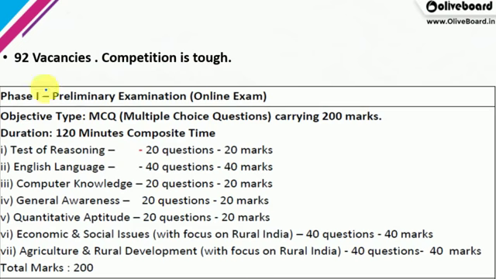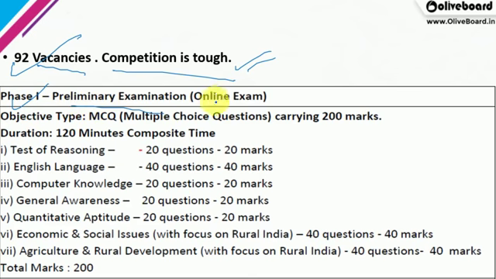So now let's come to the main thing. 92 vacancies, competition is going to be very tough, because Nabard Grade B is a prestigious exam. It's considered next after the RBI Grade B exam. So let's discuss the phase 1 syllabus, or rather the phase 1 pattern.